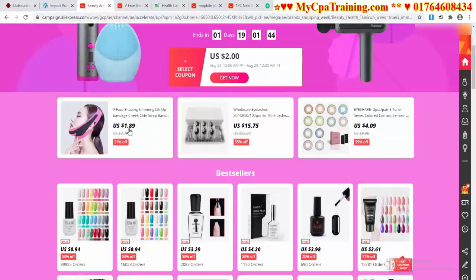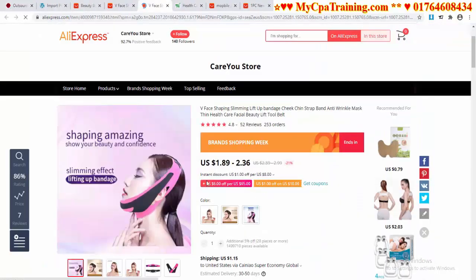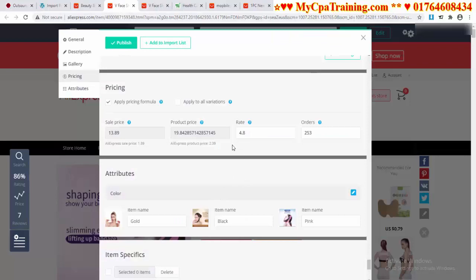Now let me show you one important thing. I am opening this product again. Here the product price is showing $1.89 to $2.36. So you are selling this product at double the rate, just double, because I have done settings for the Ali Dropship plugin. When you import a product from Ali Dropship, the product price will automatically double, and you can change the price from here. Suppose I apply the pricing formula. If you select this option, your price will automatically double.